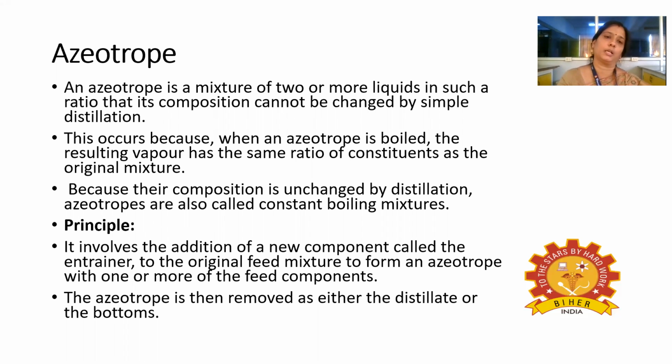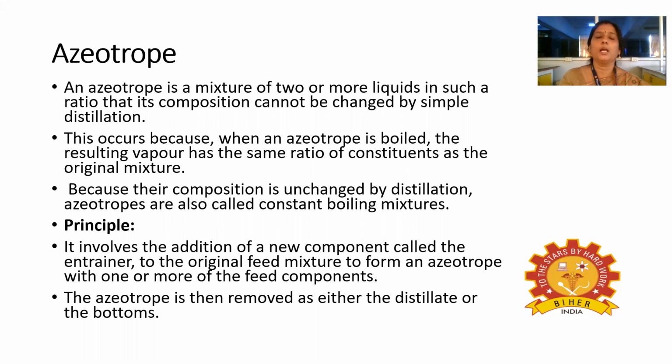Before entering into azeotropic distillation, we should know what azeotropes are. An azeotrope is a mixture of two or more liquids in such a ratio that its composition cannot be changed by a simple distillation. So it is a mixture of liquids.